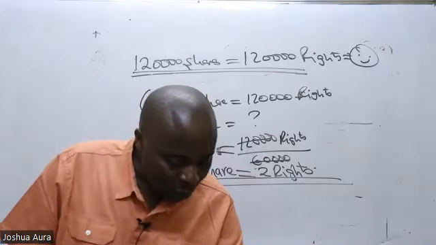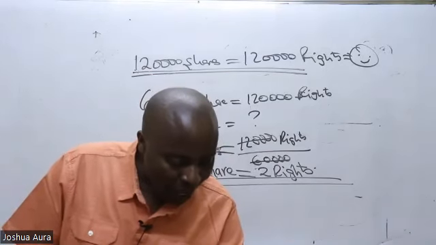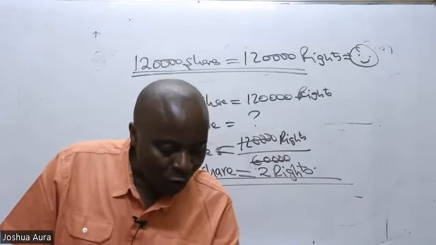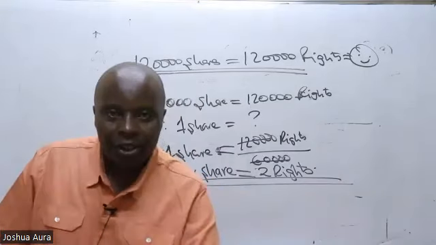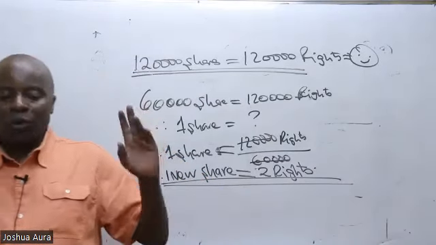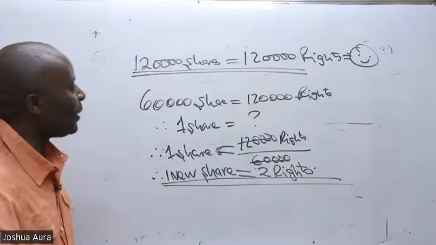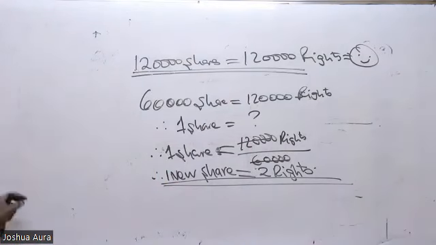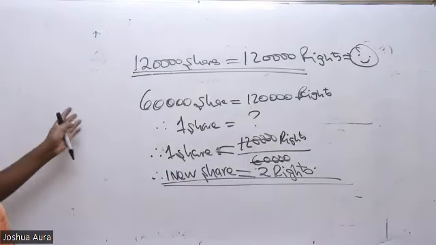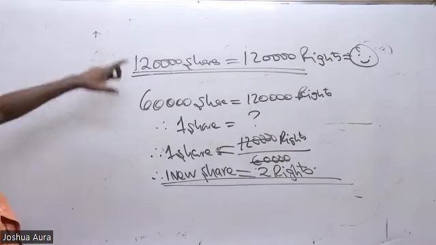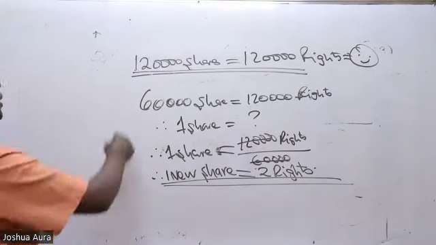So listen to me very well. They wanted, as number 2, the number of rights required to subscribe for 1 new ordinary share. That is the end. This one I must repeat. This is the easiest, I'll get all the marks here. To repeat, I would always start with this. The starting point is here.